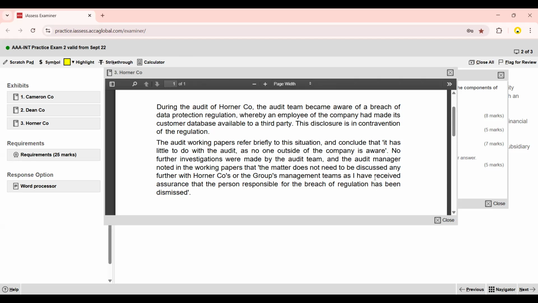stakeholders, the users. No further investigations were made by the audit team, and the audit manager noted in the working papers that the matter does not need to be discussed any further with owner companies or the group management teams, as I have received assurance that the person responsible for the breach of regulation has been dismissed. So, guys, in this small exhibit, there are so many points.